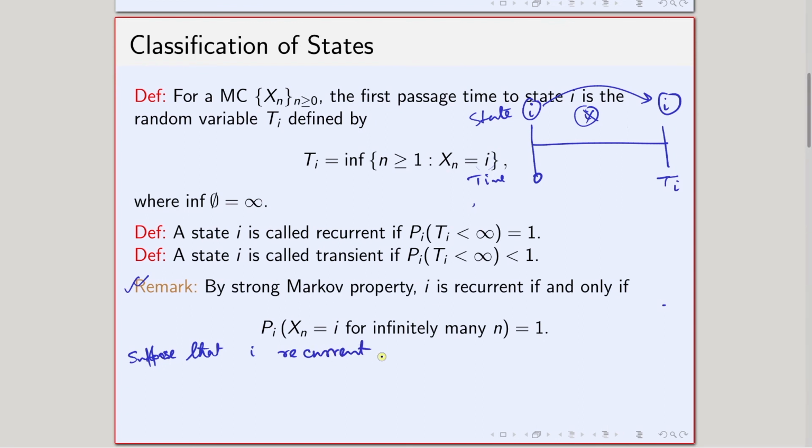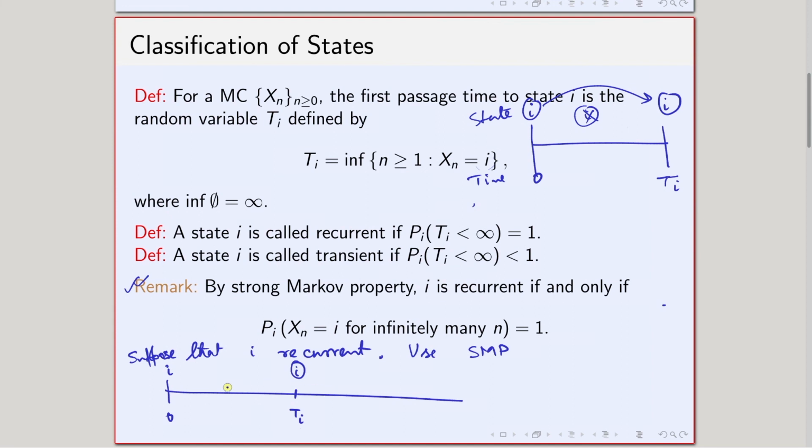Now I use the strong Markov property. What the strong Markov property tells is that I am starting from I at time 0, and there is a time Ti when I again come back to I for the first time. Then this one is a stopping time.